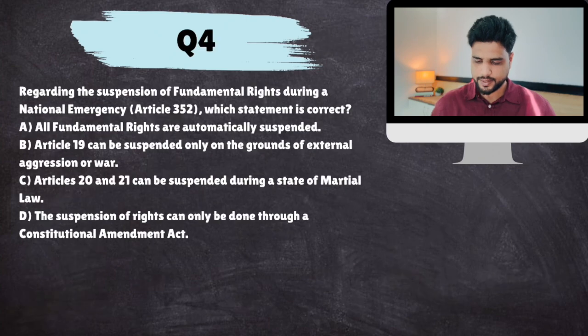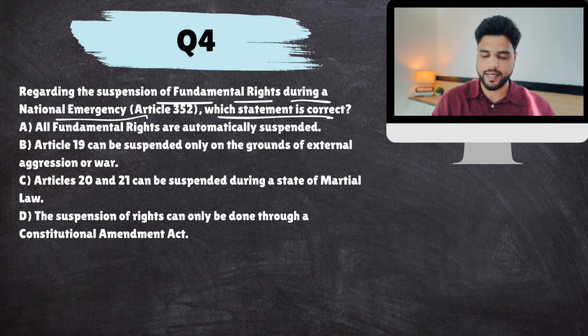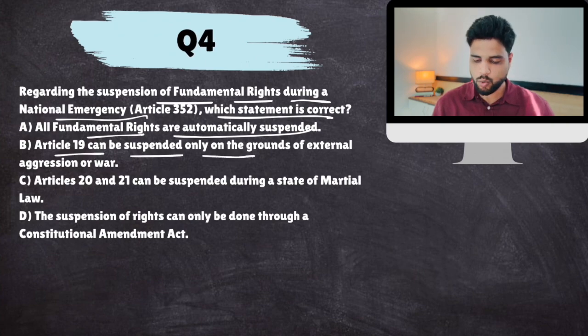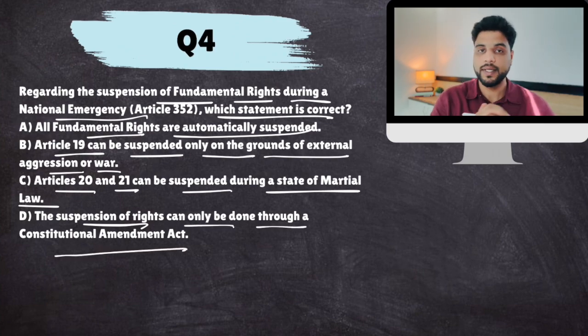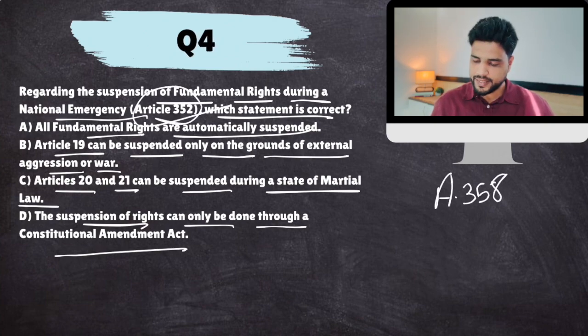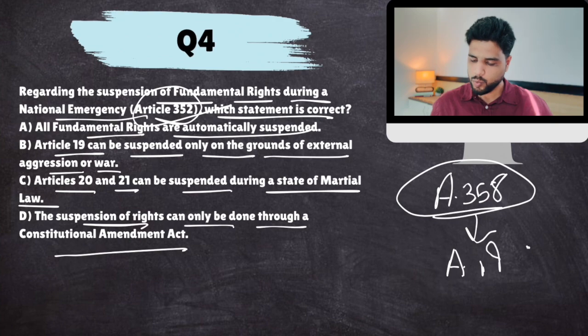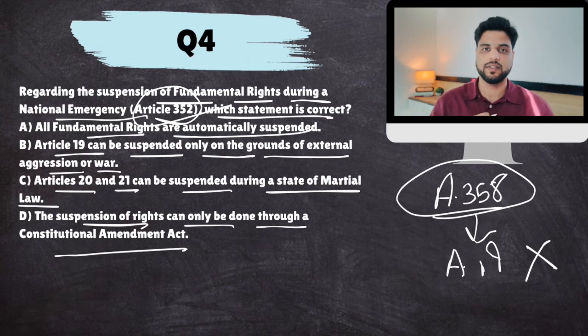All right. Next. Regarding the suspension of fundamental rights during a national emergency, which statement is correct? All fundamental rights are automatically suspended. Article 19 can be suspended only on grounds of external aggression or war. Article 20 and 21 can be suspended during martial law. Suspension of rights can only be done through constitutional amendment acts. Now, when there is a national emergency, Article 352, Article 358 says that as soon as there is national emergency, Article 19 will get automatically cancelled. But all the other rights won't get automatically cancelled.